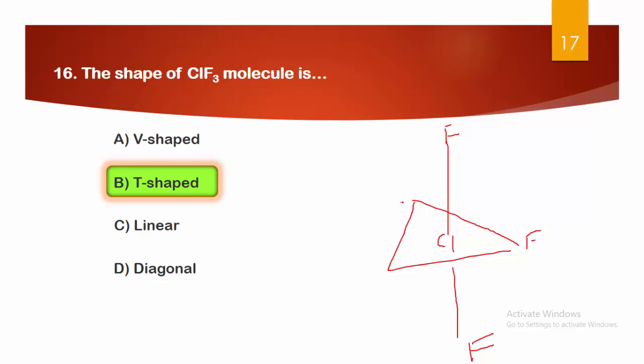What about these two? These are the lone pairs of electrons. Due to this shape, we can say this is the T shape. So this ClF3 molecule looks T-shaped.